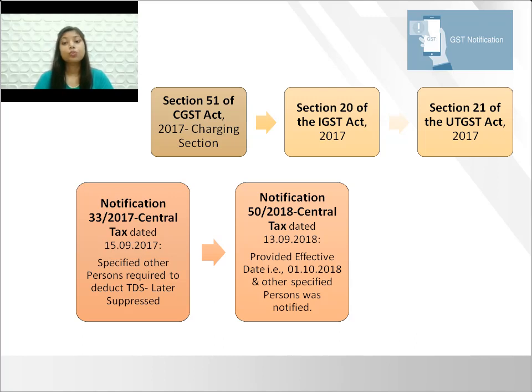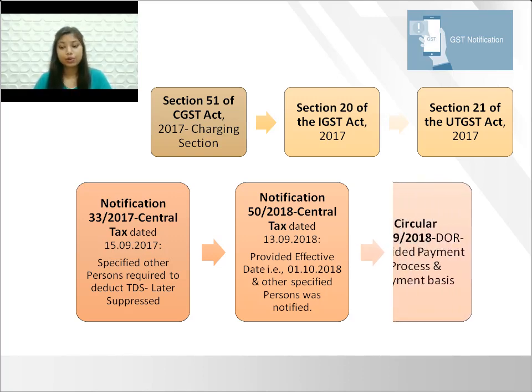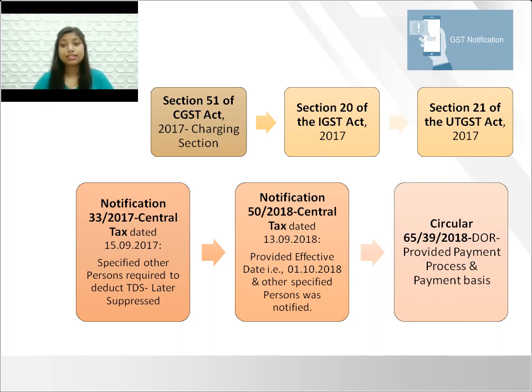This notification provided effective date of application of provisions of TDS under GST, that is 1st of October 2018, and further notified persons who are required to deduct TDS under Clause D of Section 51 of the CGST Act. Lastly, we have a circular number 65/3/2018 GST, which provided two methods of making payment to the government and also provided the basis of making payment. Now let's move to the provisions.